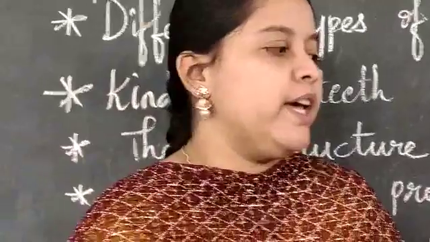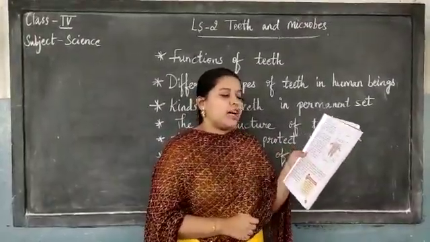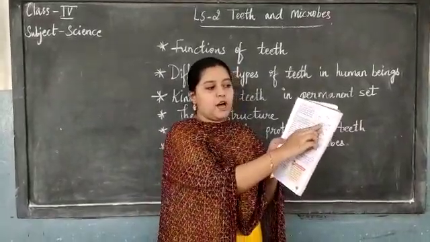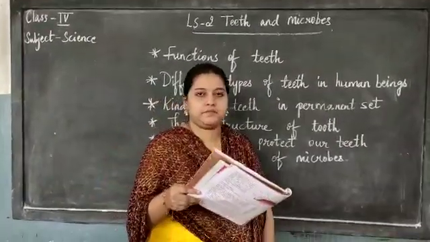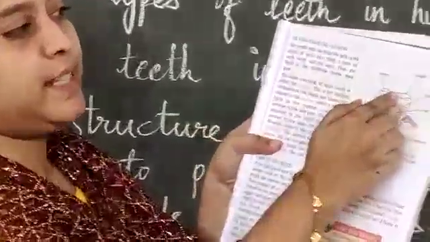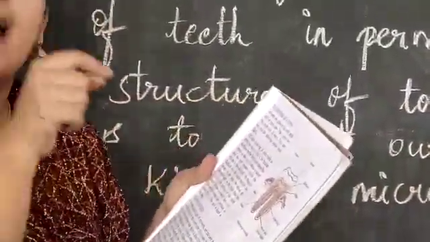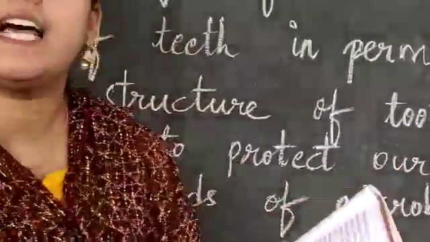The nerves go into the jawbone. The portion of the tooth above the jawbone is known as the crown, children. The portion inside the jawbone is known as the root. The root is fixed in the gums, children.